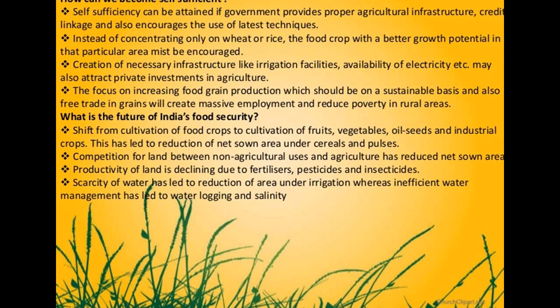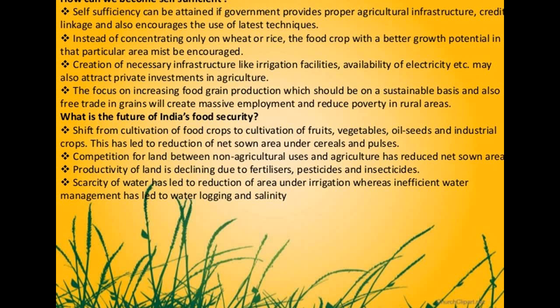Instead of concentrating only on wheat or rice, the food crop with a better growth potential in that particular area must be encouraged. Most of the farmers are only focusing on wheat or rice because they are the staple food of India, and they are going to get the maximum benefit from it. But they are not even thinking about other crops. So other food crops with a better growth potential in that particular area should also be encouraged.